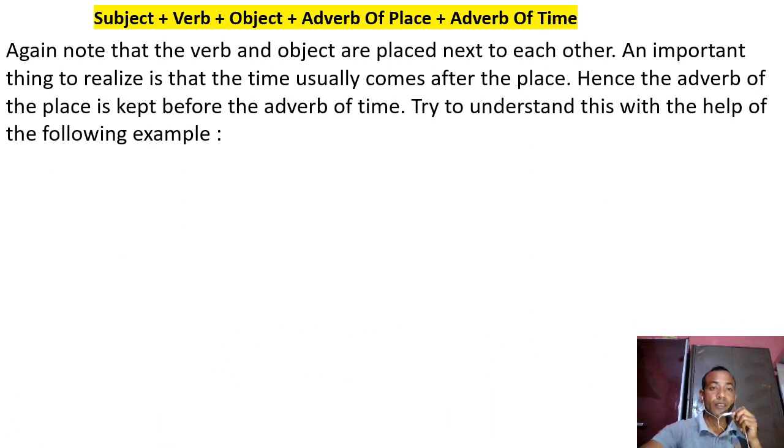Again, note that the verb and object are placed next to each other.